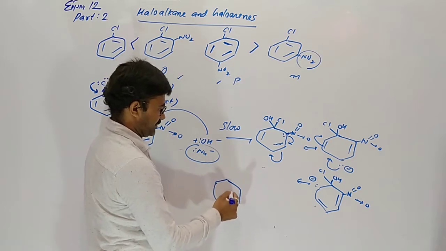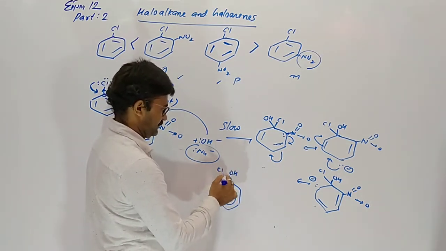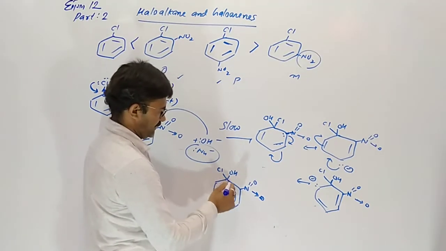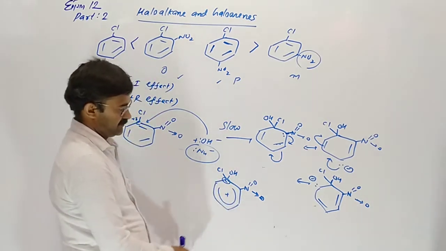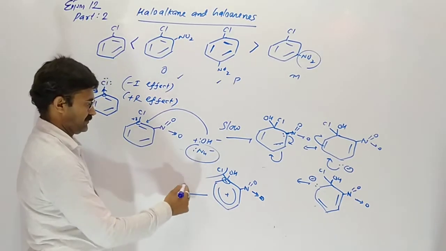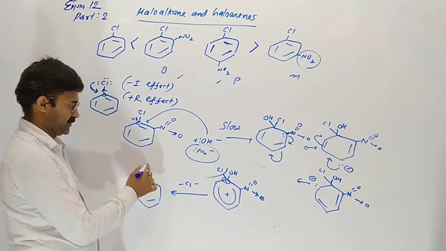An intermediate structure like this we discussed. And electron density decreases due to another group on the carbon. So this bond easily breaks and Cl is removed from there, and once again it forms a pi bond.